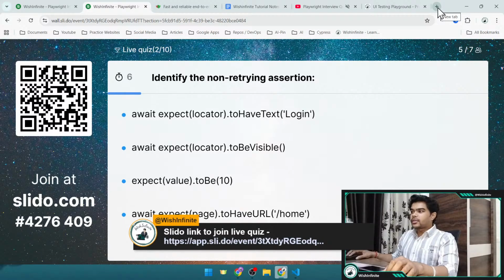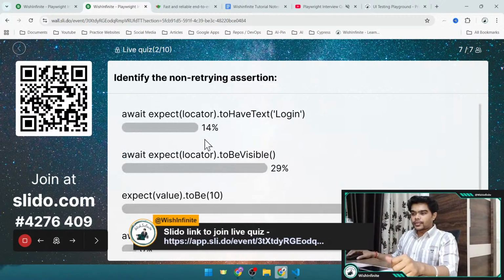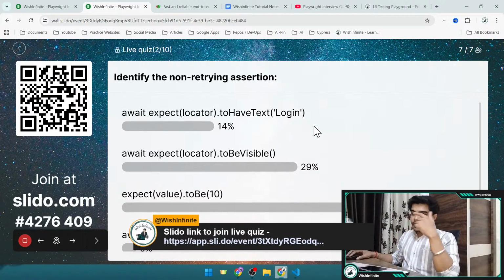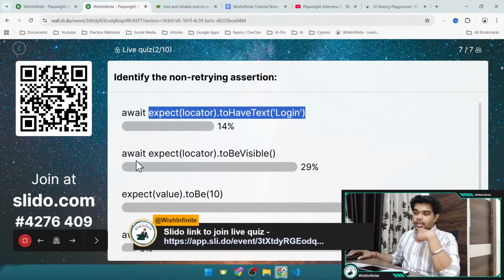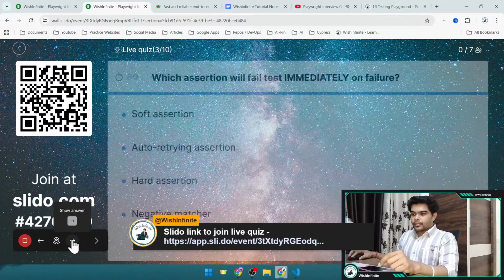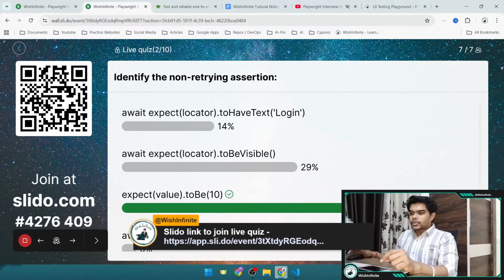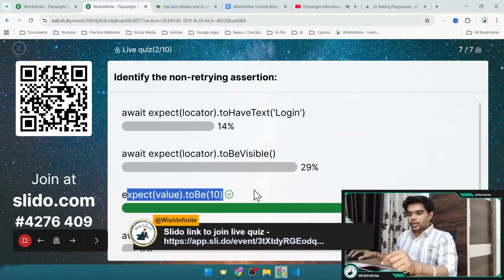So we have 5 more seconds. Okay. So 14% people have selected option A, 29% have selected option B, and 57% people have selected option C. Let's reveal the correct answer. So the correct answer is option C, which is expect value dot to be 10.